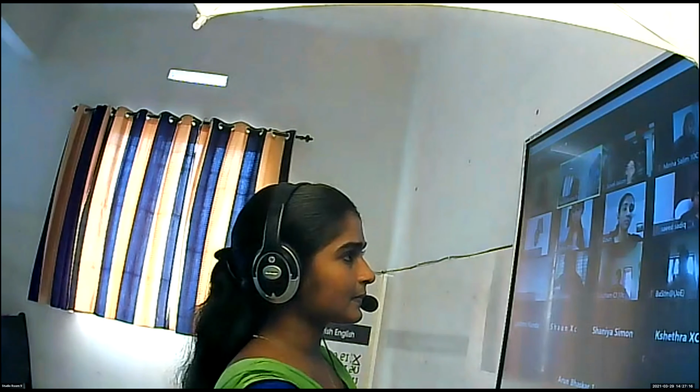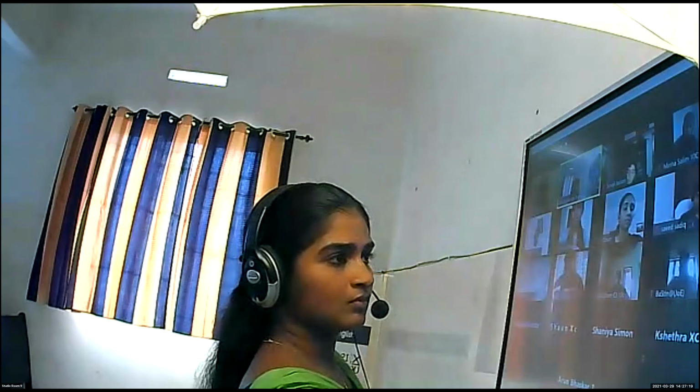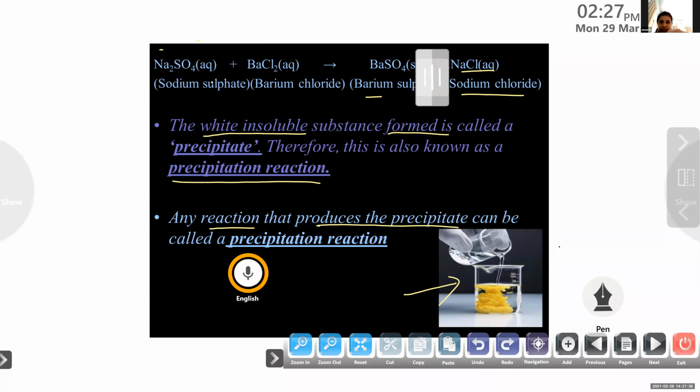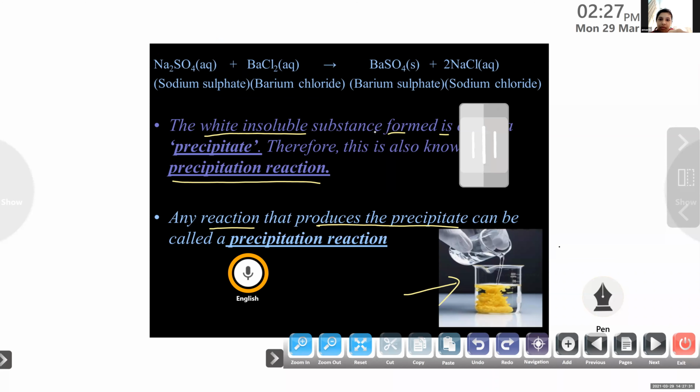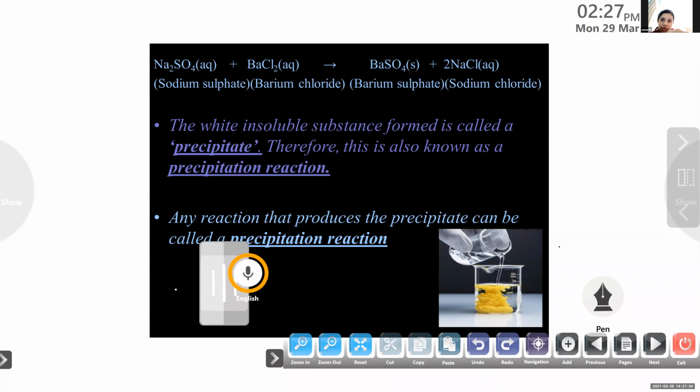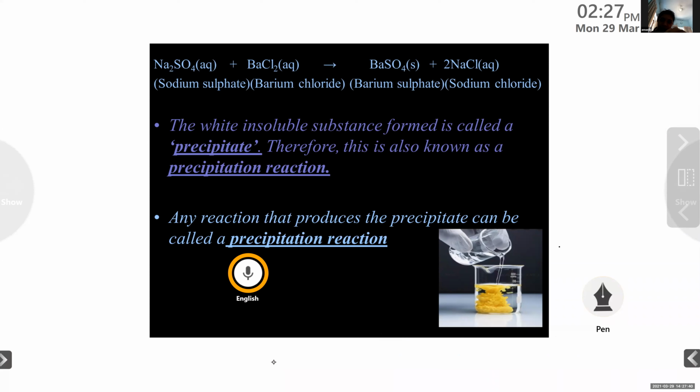Tell me. Yes, ma'am. Okay, Emrin, can you read this chemical equation? Na2SO4 plus BaCl2 gives BaSO4 plus 2NaCl. Okay. What do you mean by Na2SO4? Sodium sulfate. Then BaCl2? Barium chloride. Then BaSO4? Barium sulfate plus sodium chloride.